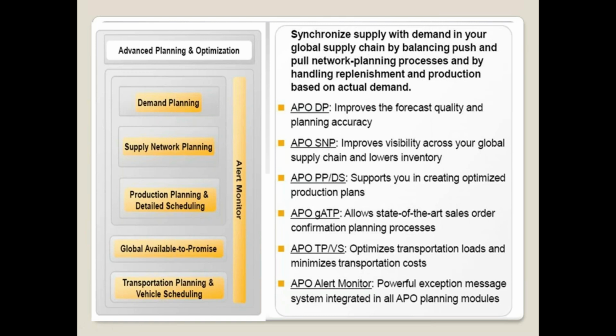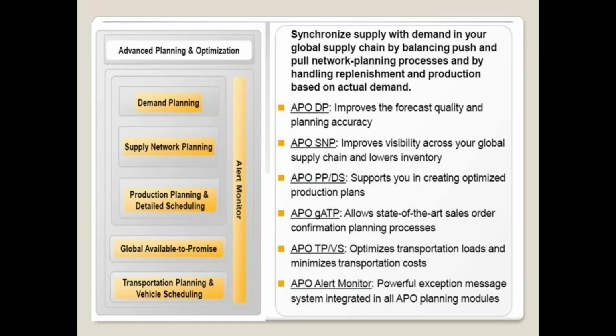DP requires BW knowledge, and SNP requires DP. Then we will do an overview of PPDS so that you understand it theoretically, and we will show all important screens in the system, so that we can make our profile as DP and SNP experience with knowledge of PPDS. Exactly what the market requires.